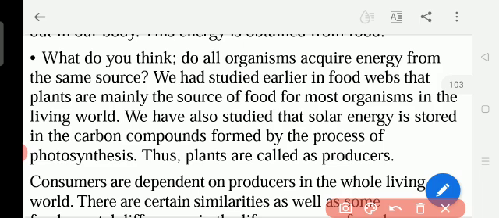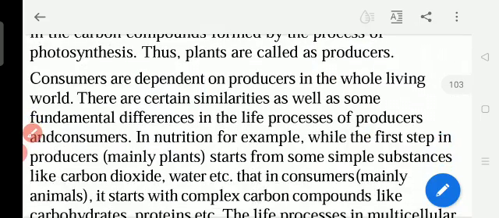So the plant will be taking the solar energy, na? So it will be stored in the plant in the form of carbon compounds. So plants are called producers because they produce the food for us, vegetables, fruits and everything. And consumers are dependent on the producers. Consumers means what? Eating. Those who are eating are called consumers. Human beings are the consumers. And animals also consume the plants. Consume means eating.